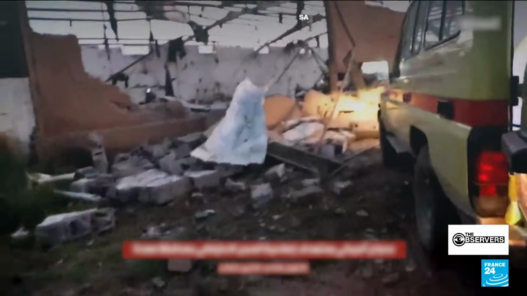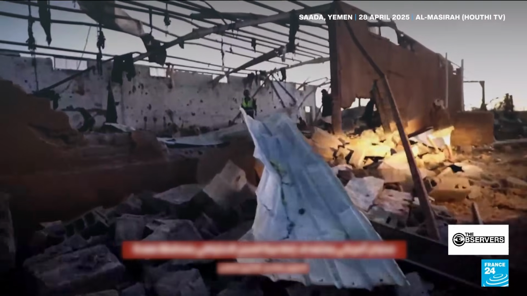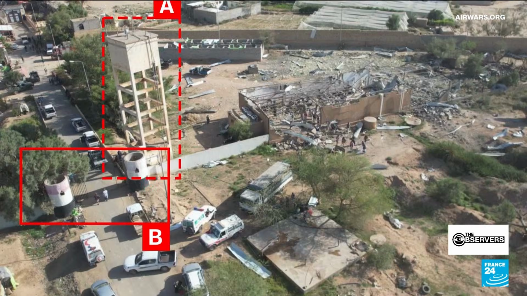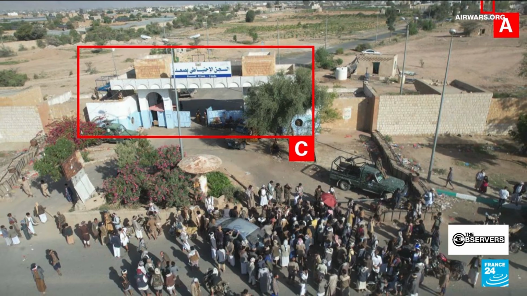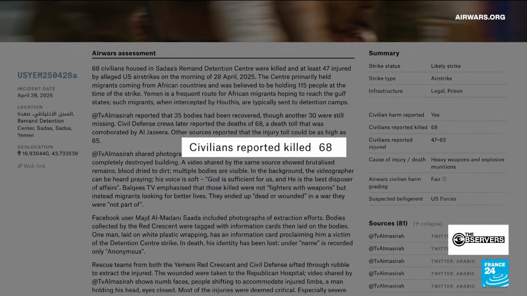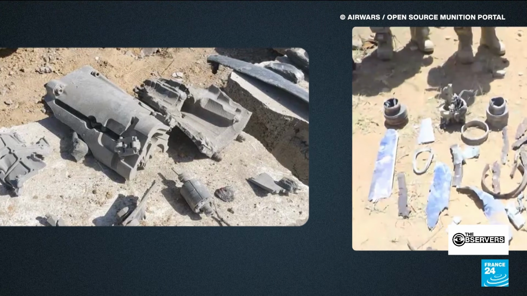One of the deadliest incidents was on April 28th. Among the targets hit that day, a detention center for migrants. The Air Wars team geolocated the attack to a center for migrants at a prison near the northern city of Sana'a. By cross-checking local accounts, Air Wars put the toll at 68 people killed, almost all of them migrants from Ethiopia. Air Wars also recovered images of the debris.